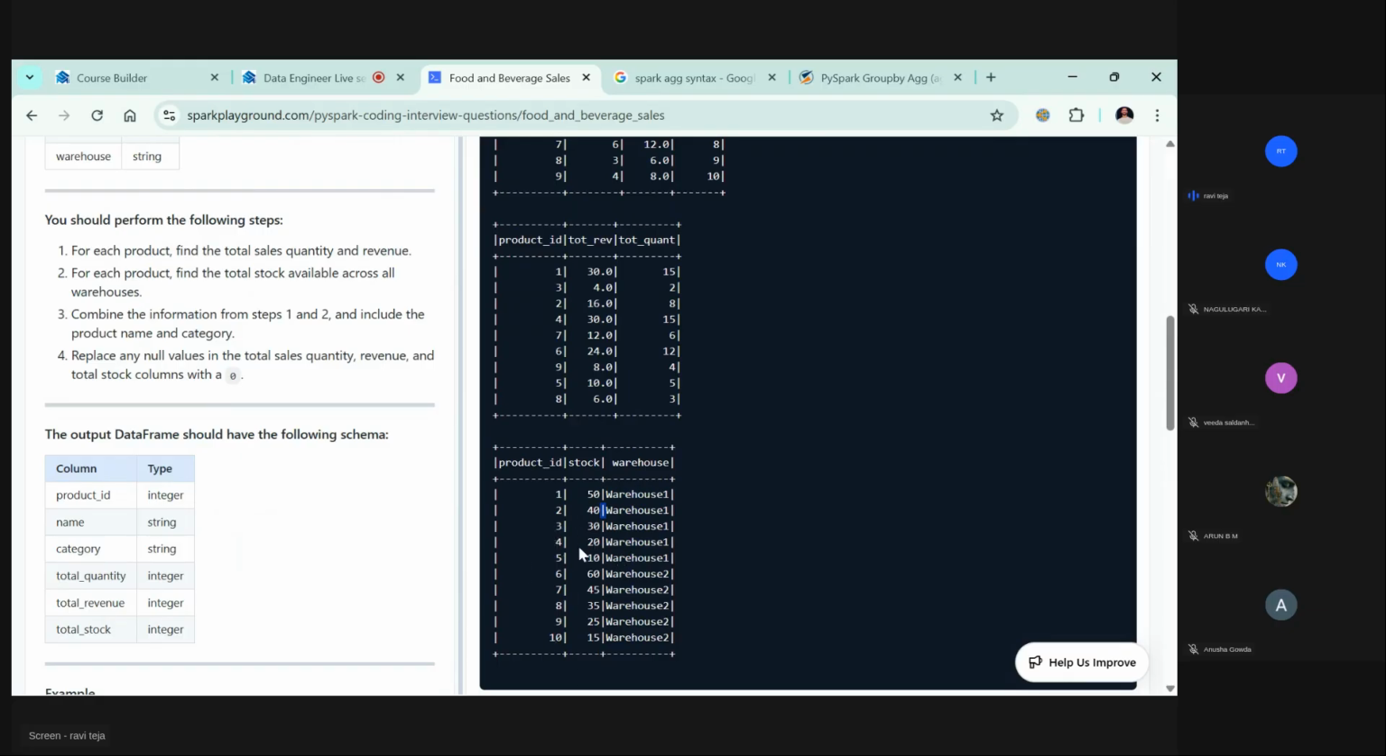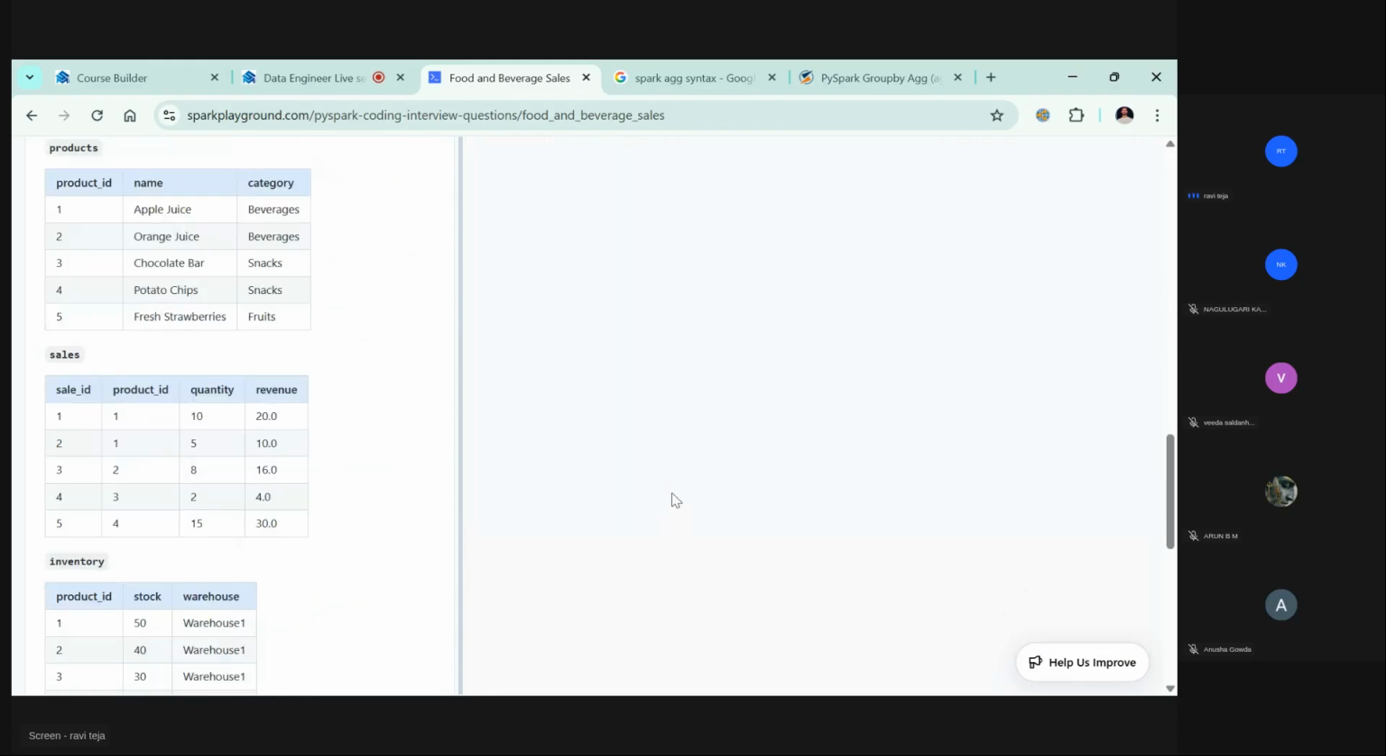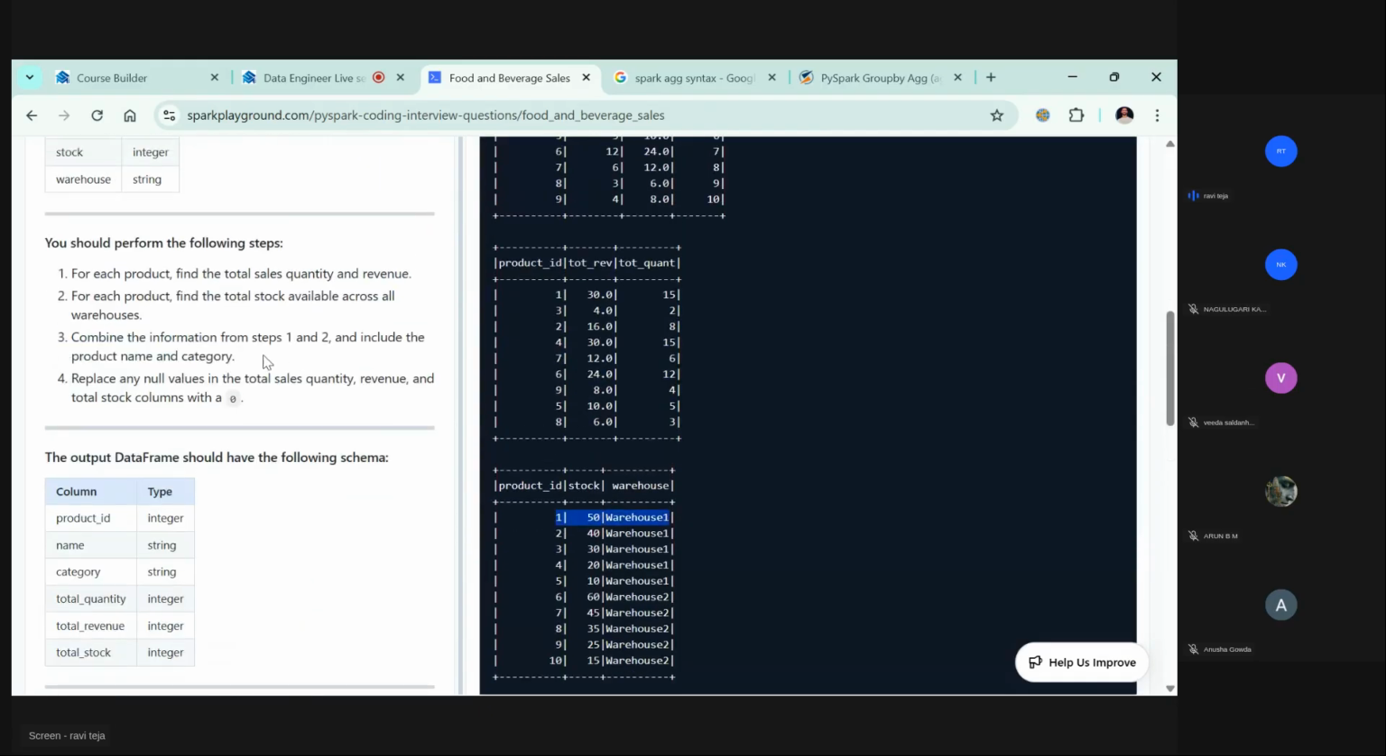They have individual rows only, but why are they asking for each product? They already gave each product here. Available across all warehouses. Okay, now let's park this one for now, but to confirm, the information is in the product name and category.